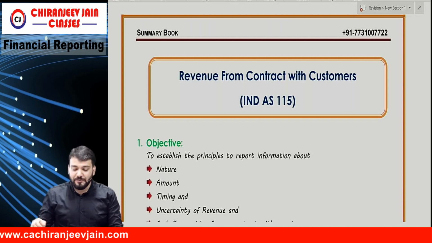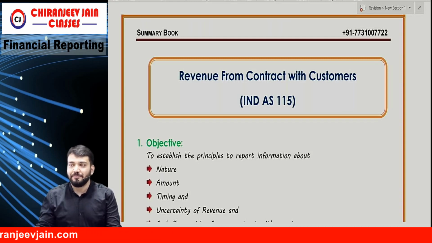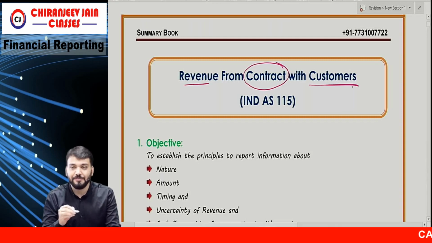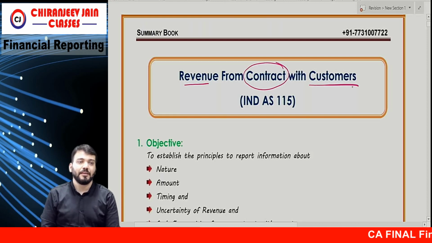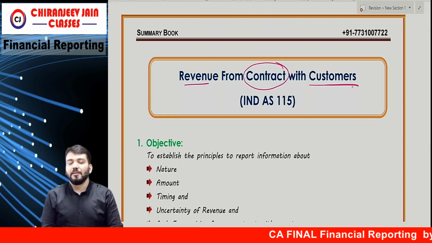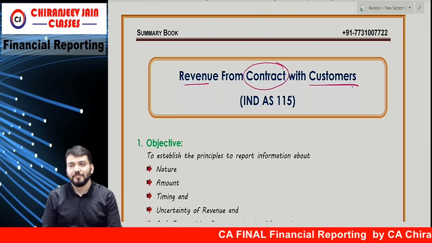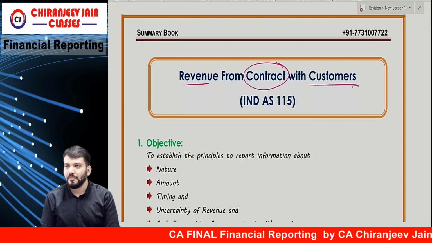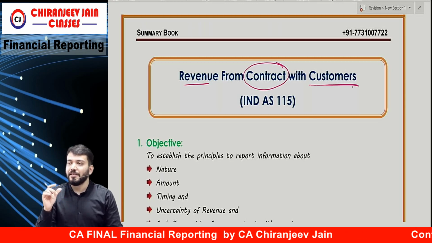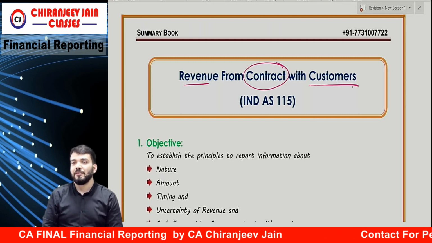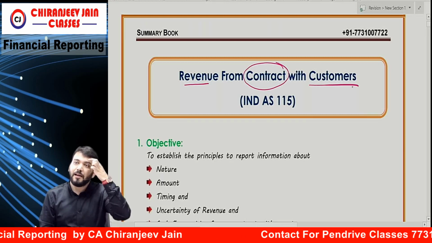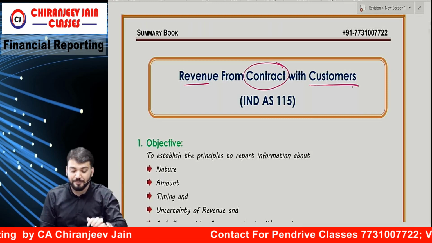So we'll start now. Ind AS 115, Revenue from Contract with Customer. Correct? So revenue means revenue recognition. Can I say it is one of the important items of the SOPL? The statement of profit and loss will start with what? Revenue. Revenue from operations. Correct?